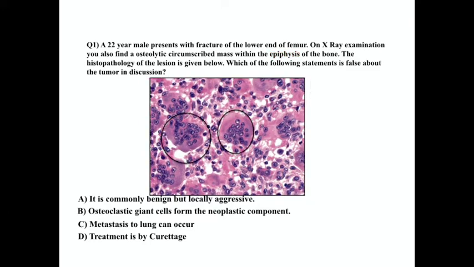The next finding I can see evidently is the presence of a large number of osteoclast-like giant cells in abundance. A giant cell is one which is giant in size and has multiple nuclei sharing a common cytoplasm. There are many physiological and pathological giant cells which I'll discuss later. An osteoclast-like giant cell is identified by the presence of 100 or more nuclei. And if you see these giant cells in abundance one after the other in an epiphyseal osteolytic lesion, the diagnosis points towards osteoclastoma or giant cell tumor.